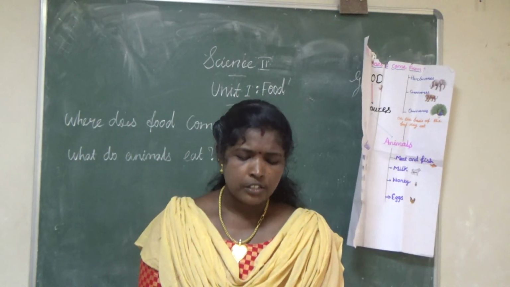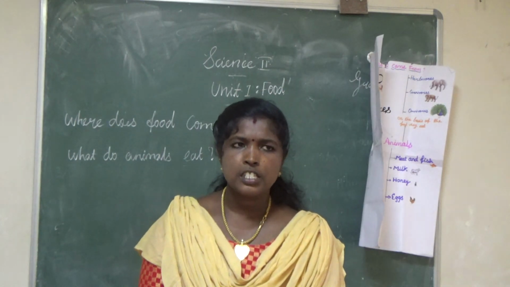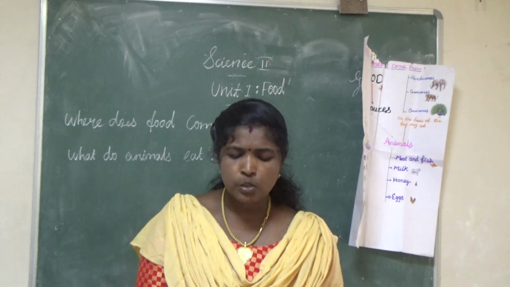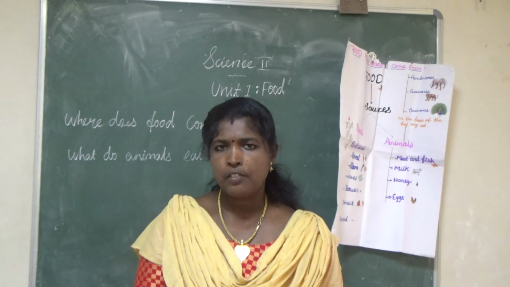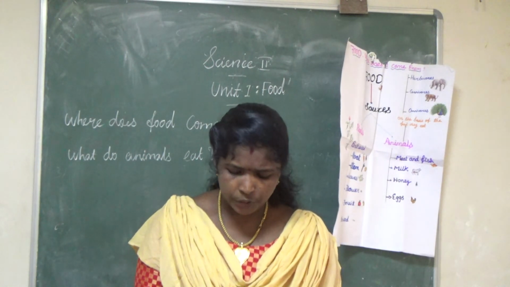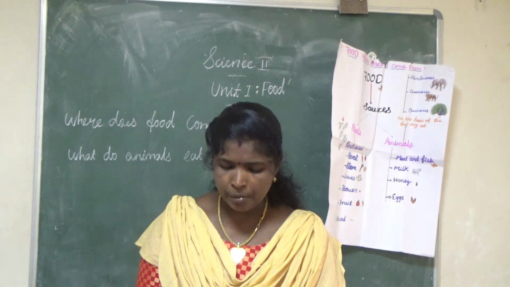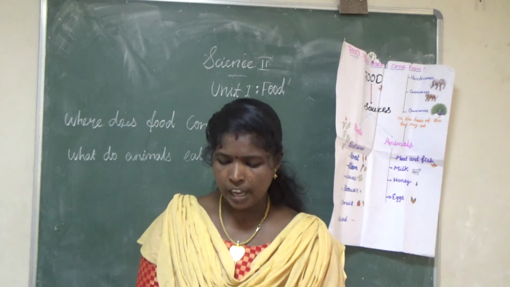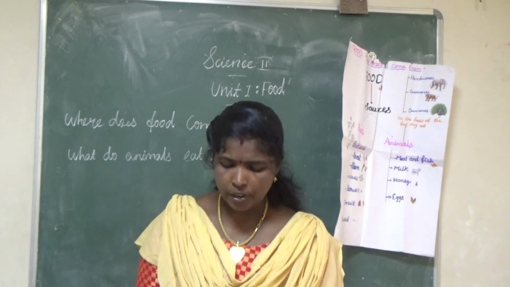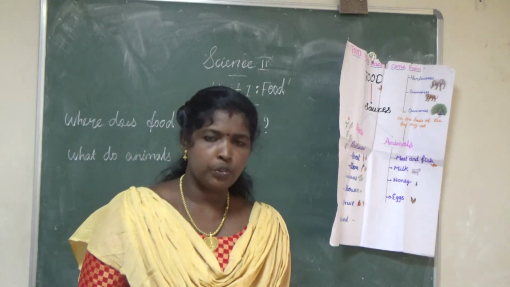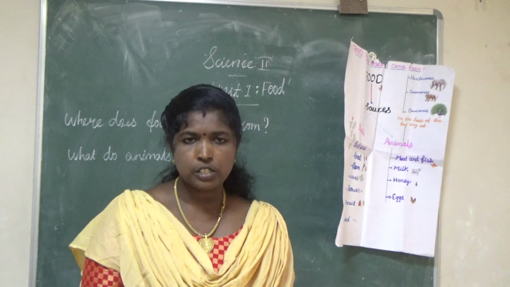Okay, here is the next short answer type question. What are the main sources of food? Page number 11. Plants and animal products are our main sources of food. Okay, that is the first short answer question.